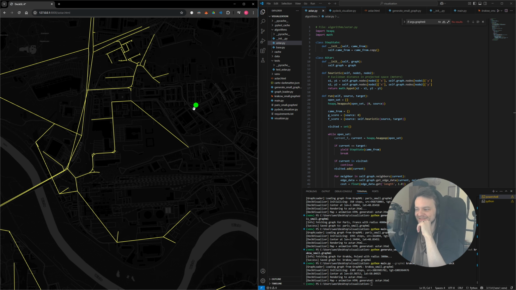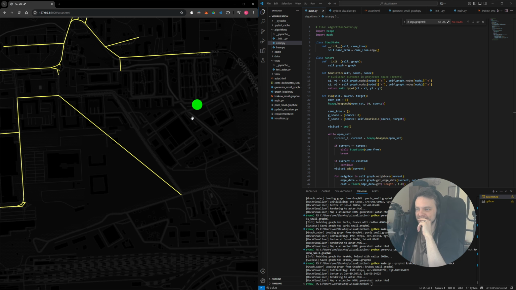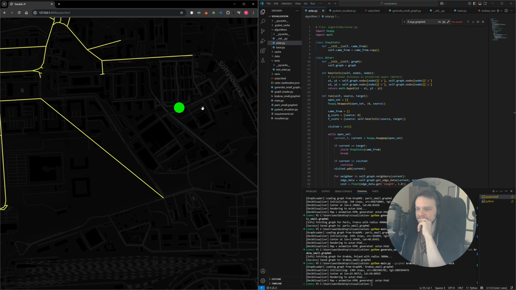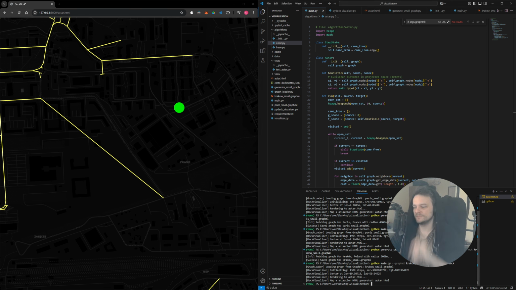It's so choppy, man. The map is barely updating. Okay, this takes too long.